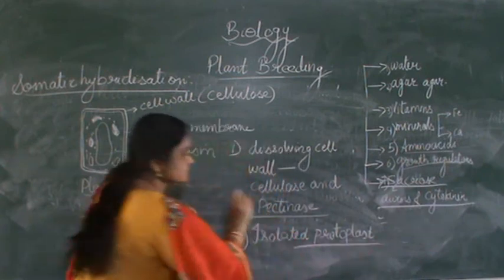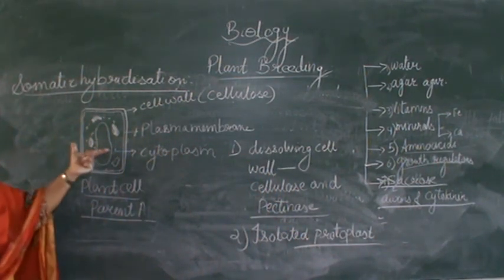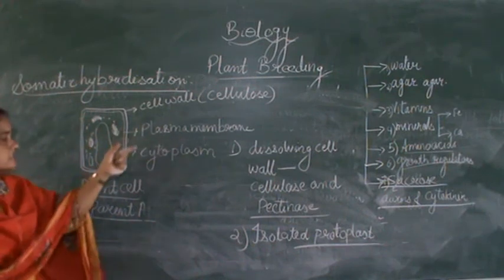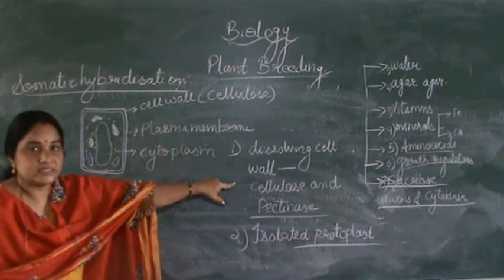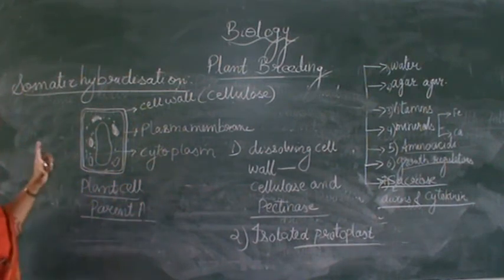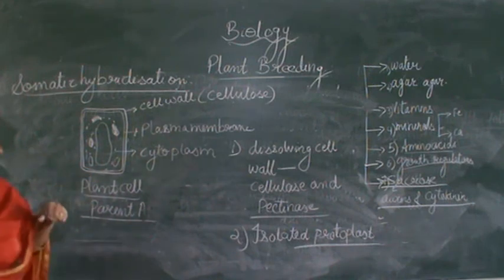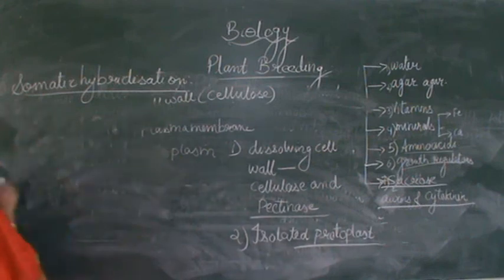So protoplast is nothing but a cell which is not having a cell wall. Plant cell, we are going to employ this one. Plant cell which doesn't have a cell wall. The cell wall is dissolved by putting it into an enzyme that is known as cellulase or pectinase. Then similarly another cell is taken, and then you can look into the diagram now. Suppose there are two cells now.